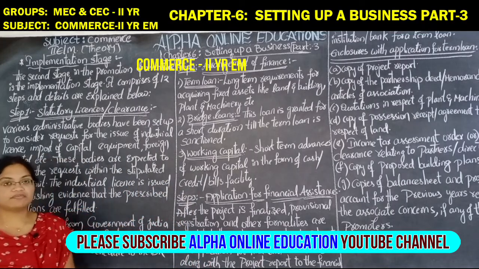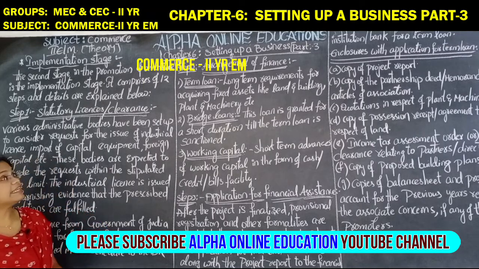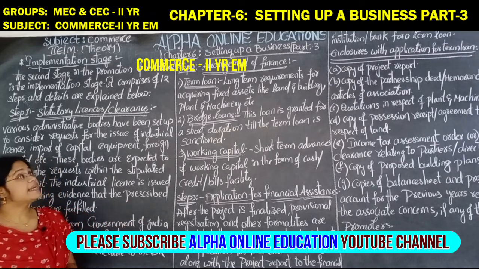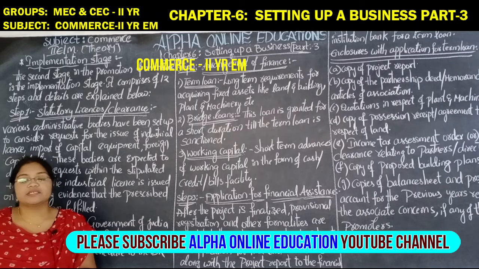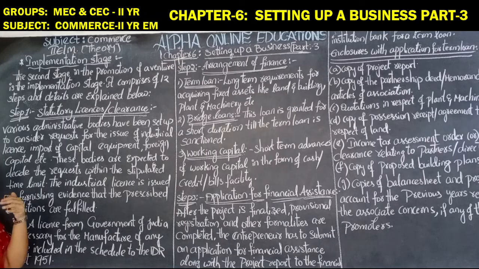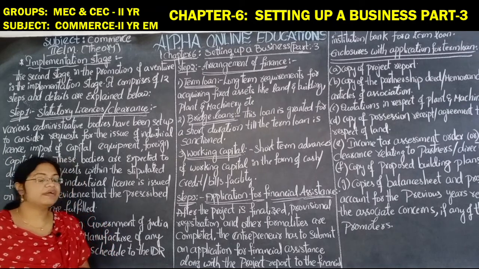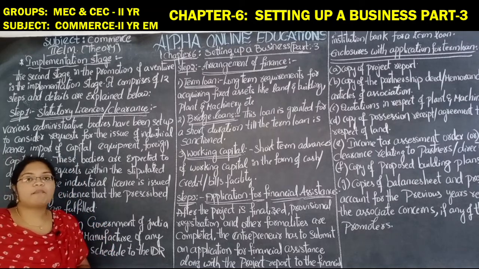Commerce theory part for the second year's English medium. The chapter that we are dealing with, that is the sixth chapter, setting up a business. So this is the third session of the chapter. In the previous session we discussed the initial preliminary stages. In this stage we see the implementation stage, how we have to implement the setting up of a business.